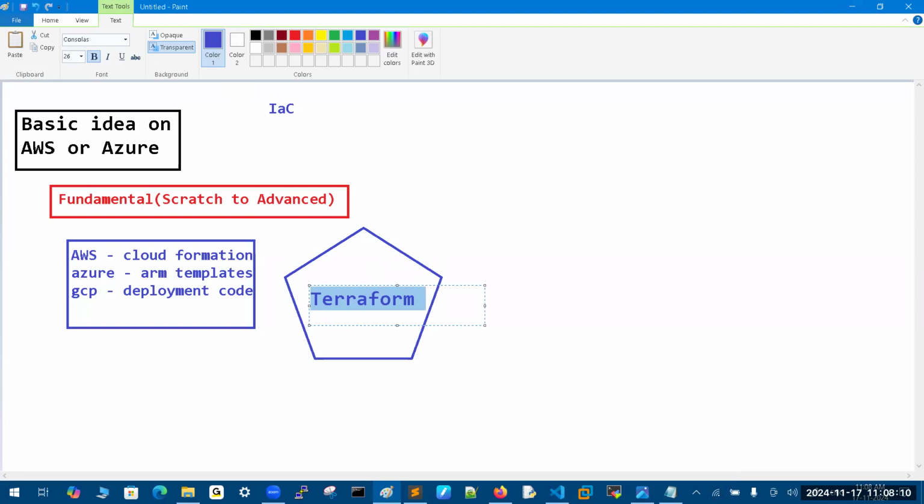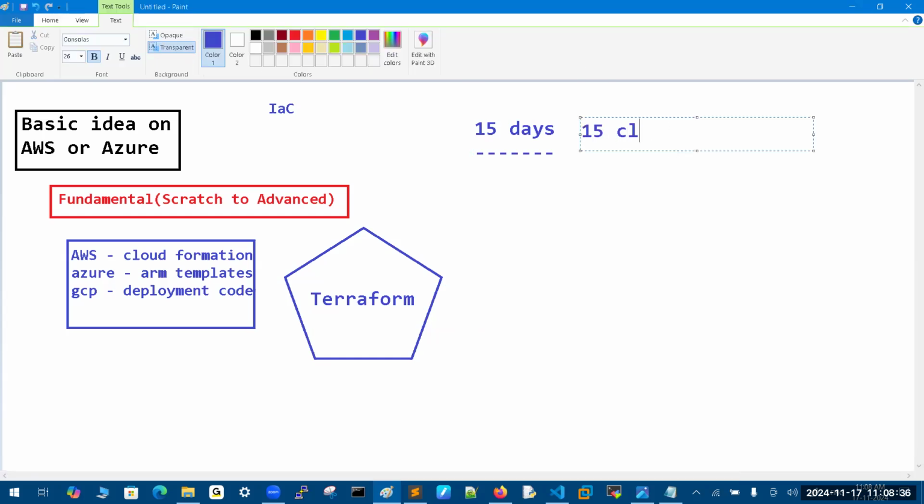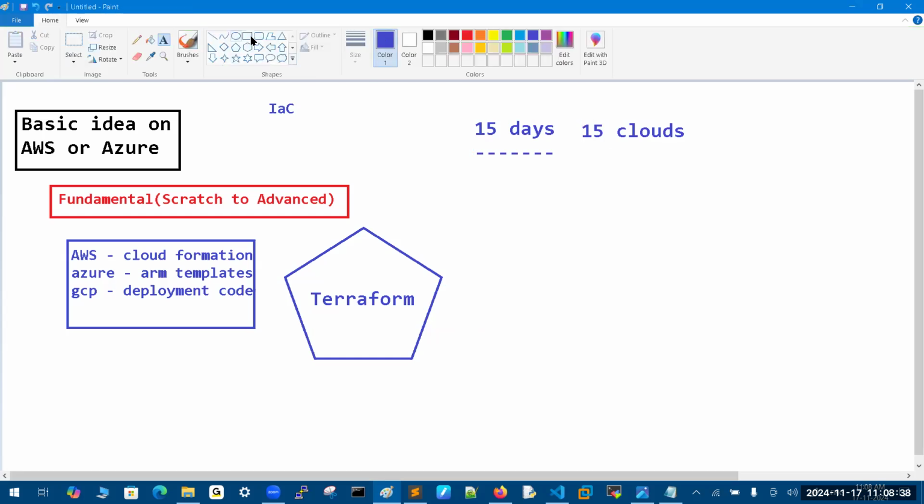When we are inside of that, the cloud vendor doesn't matter, cloud vendor or on-prem, anything. So I'm dividing the 15 days to focus on scratch to advanced fundamentals. Then for the rest of the 15 days, we are going to work on the two clouds. One thing, in the first 15 days we will also work on the clouds only, not another. But here our main intention is what we have inside of Terraform.